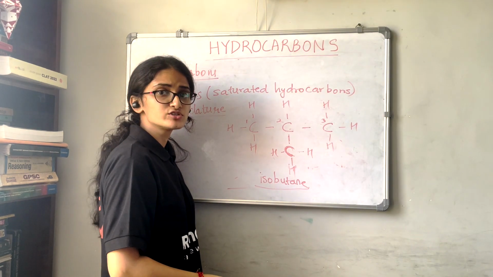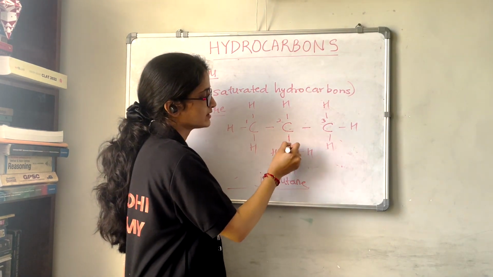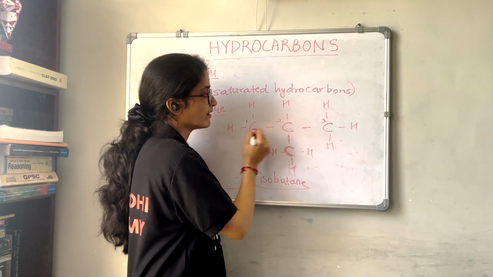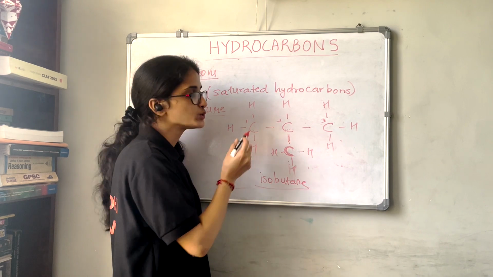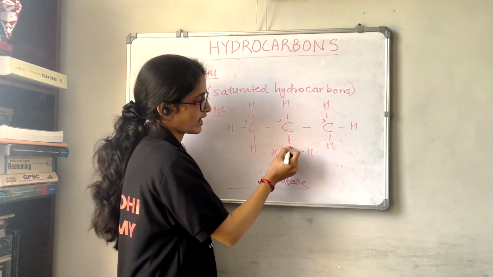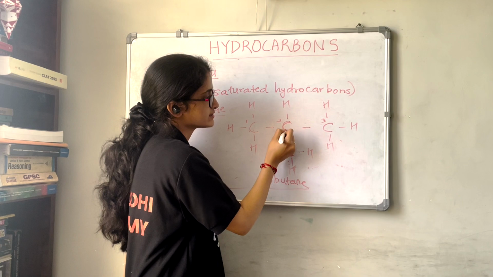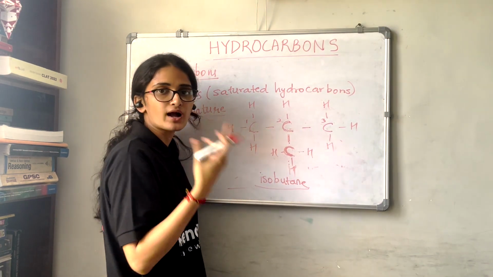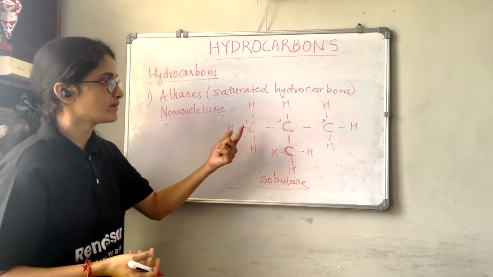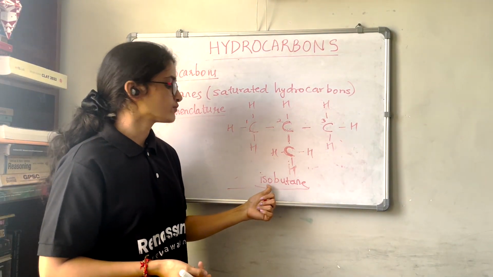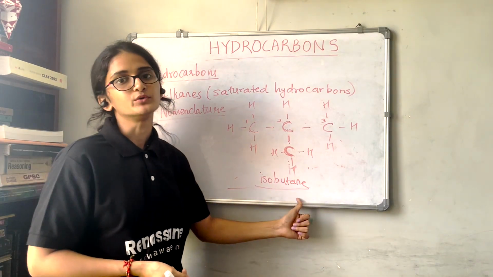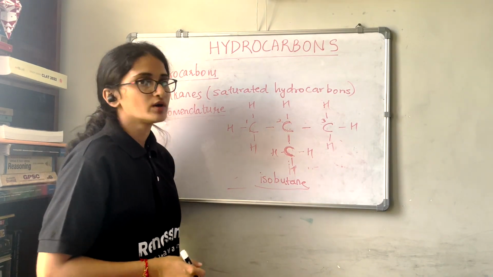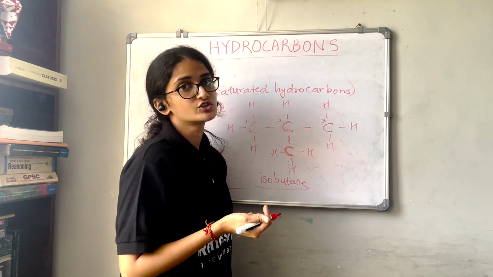Now, why is the name isobutane? Because this carbon which is the substituent is attached to the carbon having 2 nearby carbons. So this carbon is attached to this carbon and this carbon is attached to 2 more carbons. So when this carbon is attached to 2 carbons, it is called secondary. So whenever we have a secondary structure, we give the name as iso. So isobutane. Now we will learn about primary, secondary and tertiary also. So what is primary, what is secondary and what is tertiary?